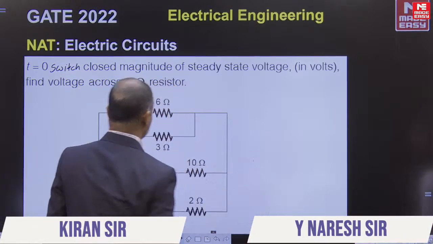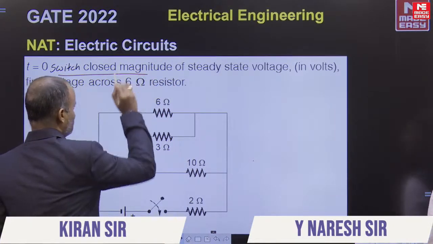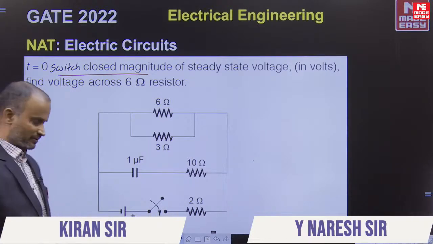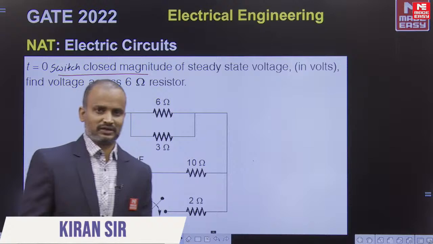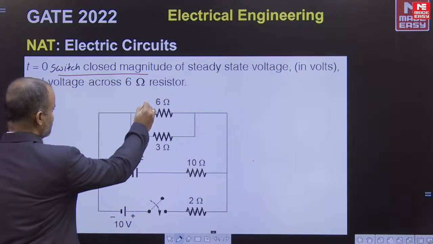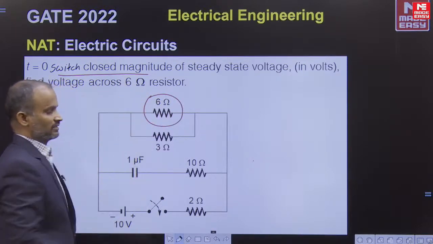Now in the first question, the statement is given as: at t equals 0 seconds, the switch is closed. What is our requirement? The voltage across the 6 ohm resistor under steady state condition.